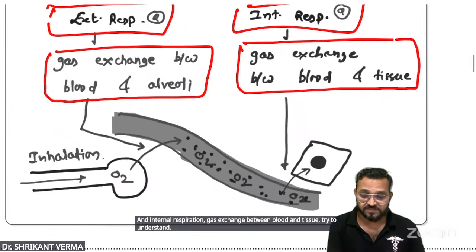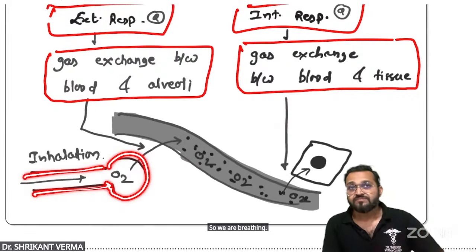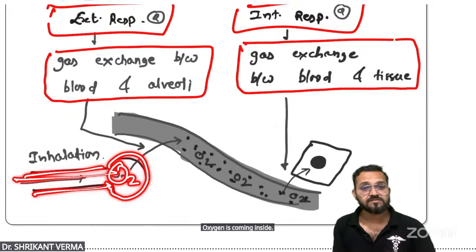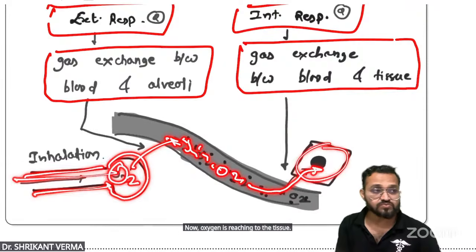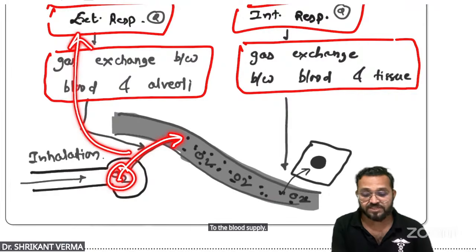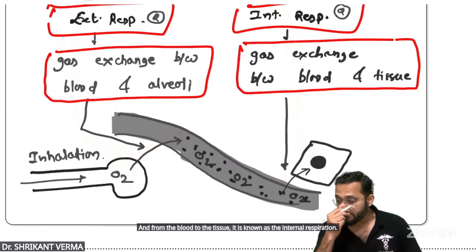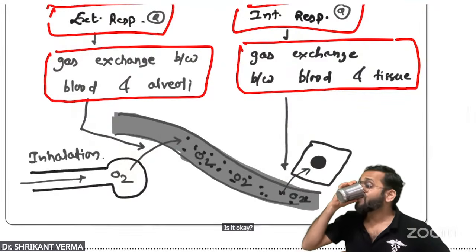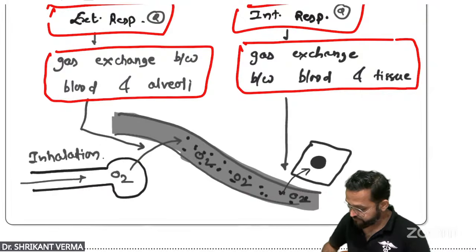Try to understand. This is our trachea and this is the lung alveoli. So we are breathing, oxygen is coming inside. Now oxygen reaches the blood supply. Now oxygen reaches the tissue. So lung alveoli to the blood supply is known as external respiration. And from the blood to the tissue, it is known as internal respiration. Is it okay? Clear, everyone?